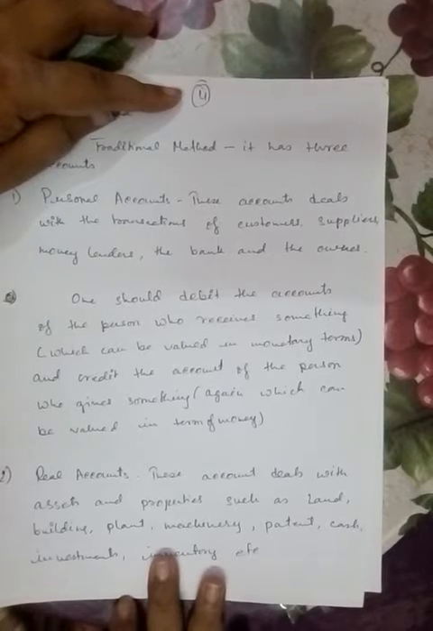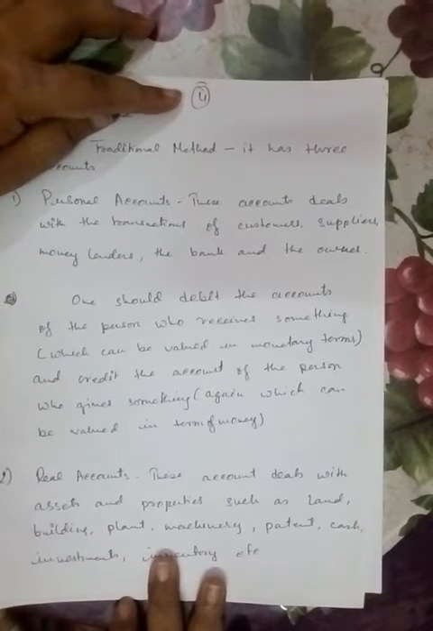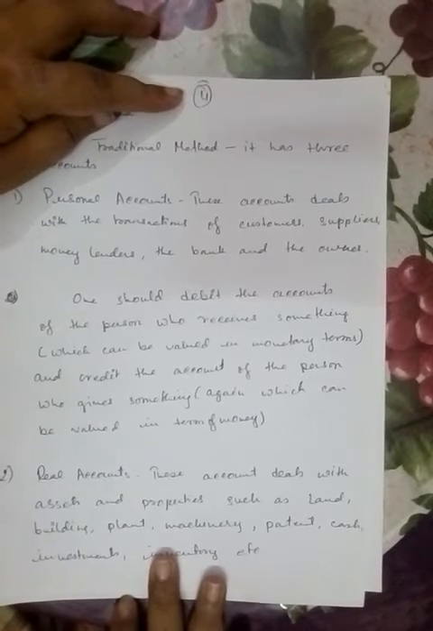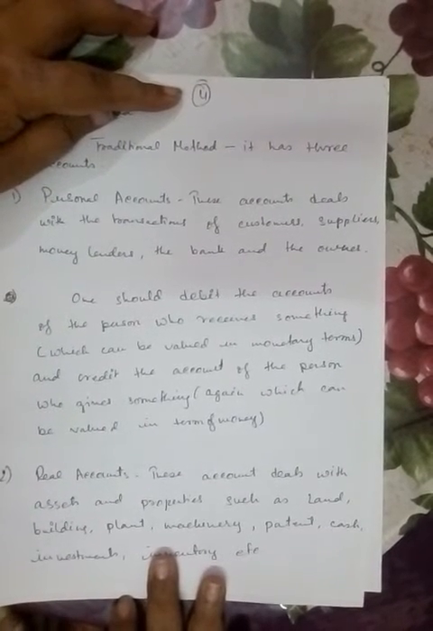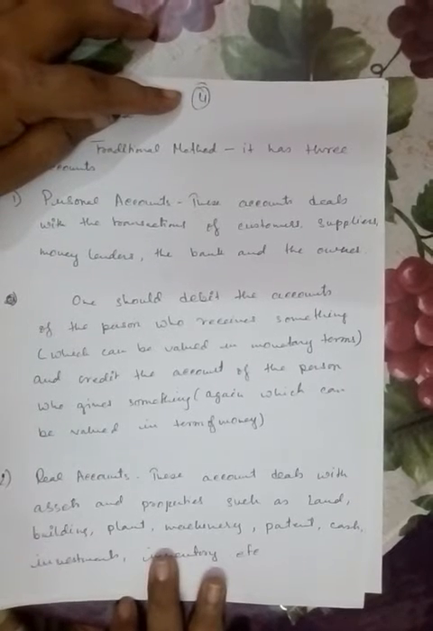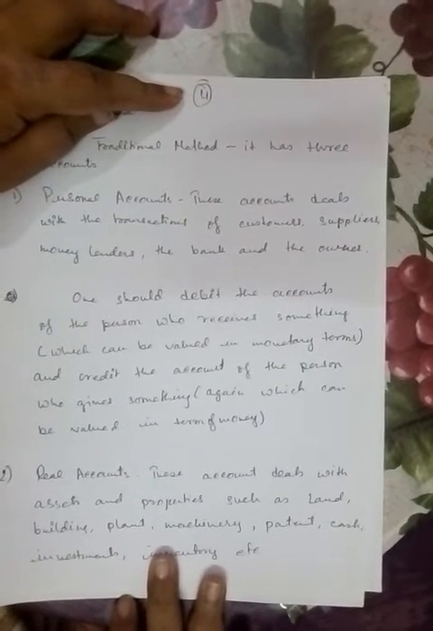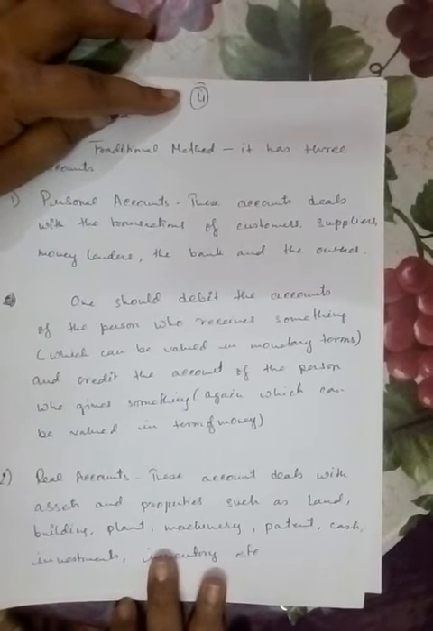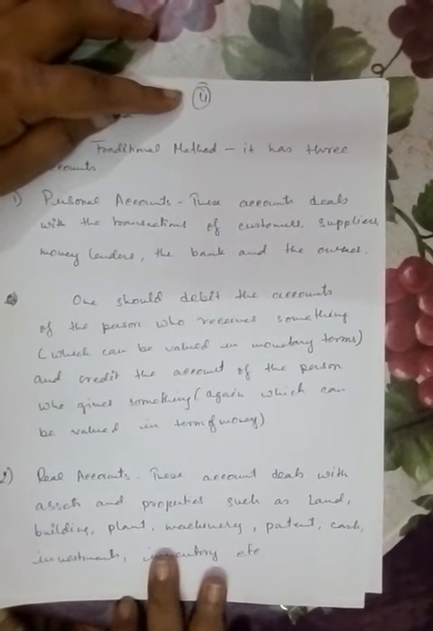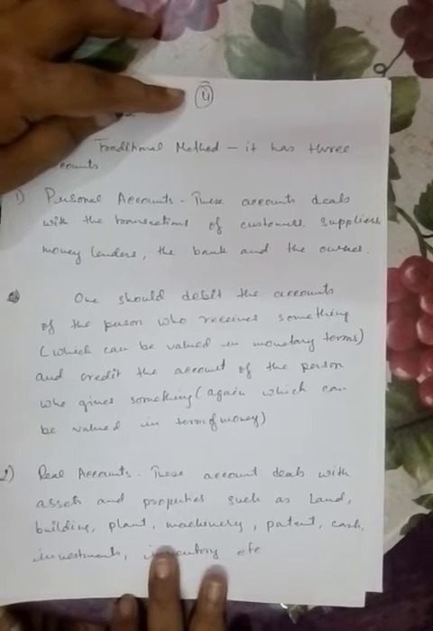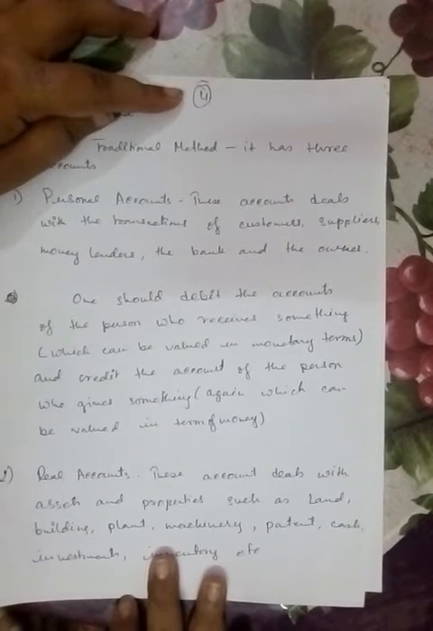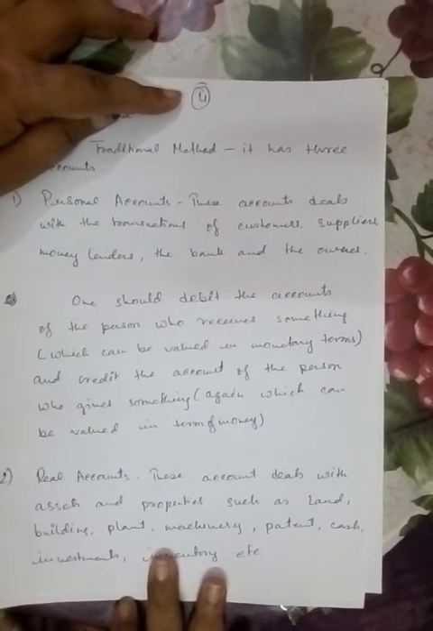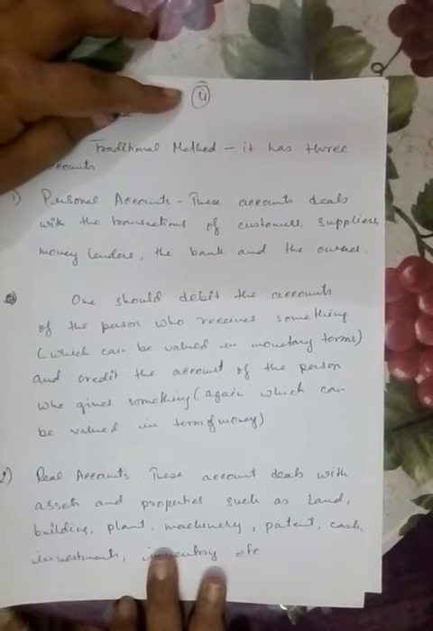Suppose we are giving something to the creditors or the creditors are increasing, then we should credit it. So one should debit the account when it receives something from the debtor, and one should credit the account when we are giving something to the creditor. Again, these should be valued in monetary terms. So we can say one should debit the account of a person who receives something from us, and one should credit the account of the person to whom we have to give something.